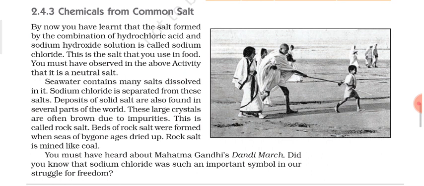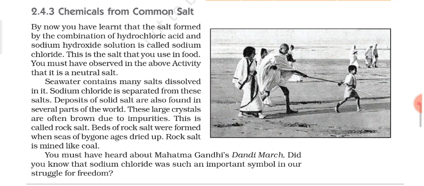Now this is a very important point. I think yesterday I told you why it is said to be a neutral salt. It is because here the salt is made from a strong acid and a strong base. That means hydrochloric acid and sodium hydroxide are both strong in nature. Hydrochloric acid is a strong acid and sodium hydroxide is a strong base. So the salt which is formed from a strong acid and a strong base is neutral in nature.